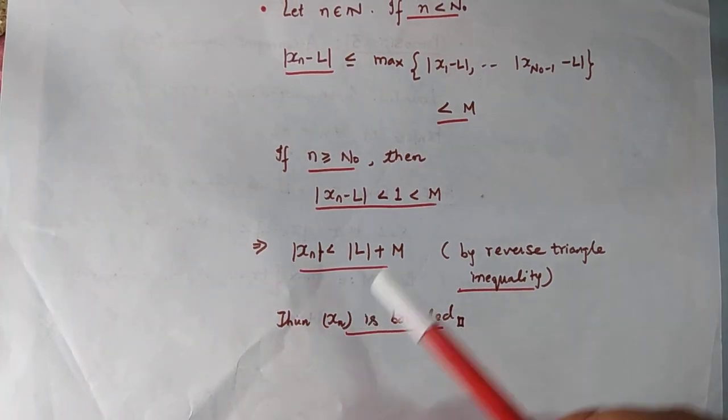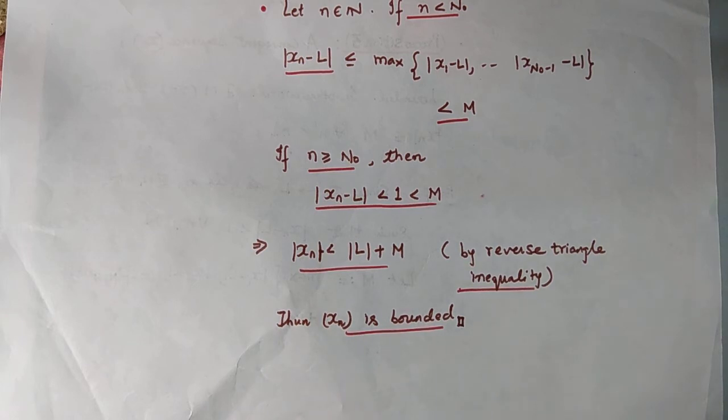The utility of this proposition is that if we have to check the convergence of a sequence and if we find that the sequence is unbounded, we can immediately conclude that the sequence does not converge, because if it were to converge, then the terms of the sequence must form a bounded set. We will illustrate this with an example later in this lecture.